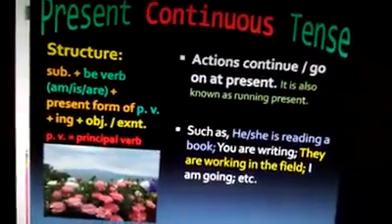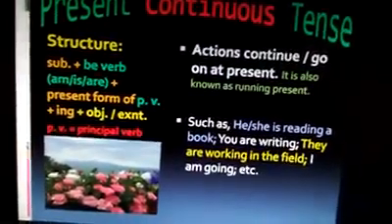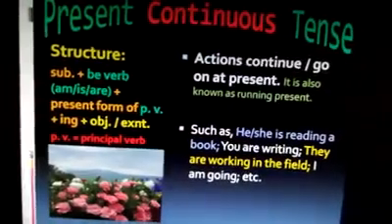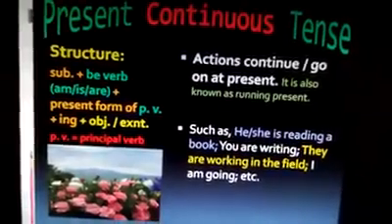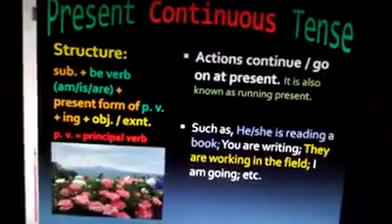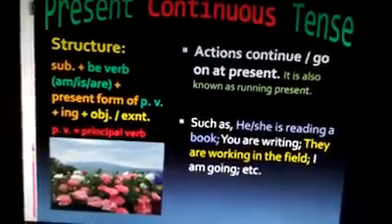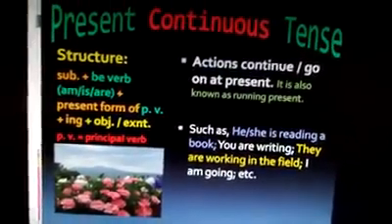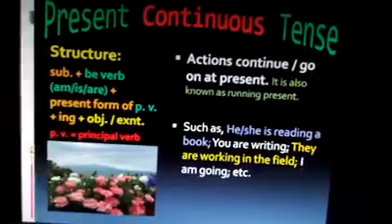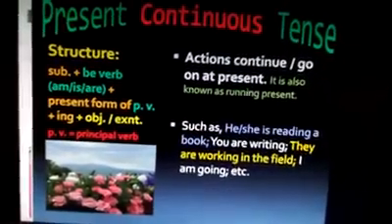Actions that continue, go on at present, is also known as running present. You see the structure: subject plus be verb, am, is, are, any one you have to use in each sentence as per person, number, etc. Then plus present form of PV. PV is principal verb. Principal verb is a class of the verbs. Then plus ing plus object or extension.